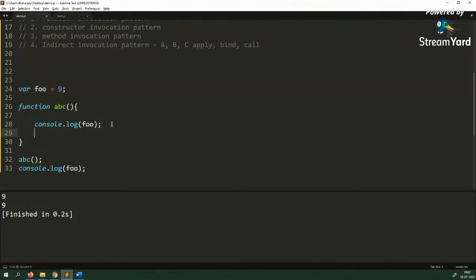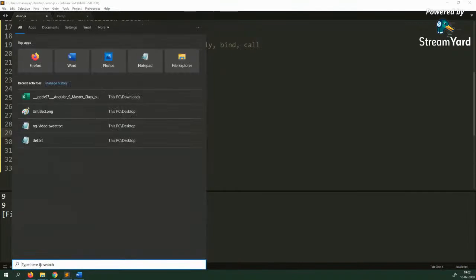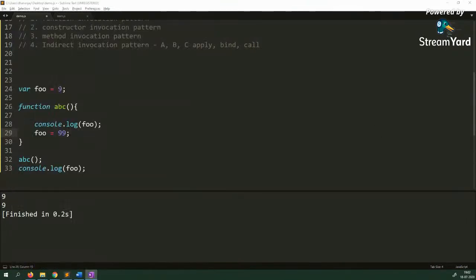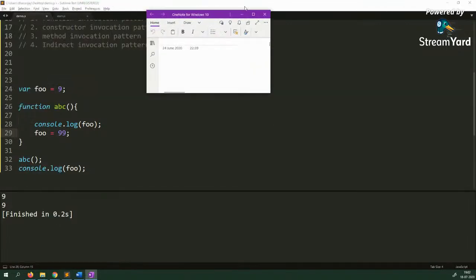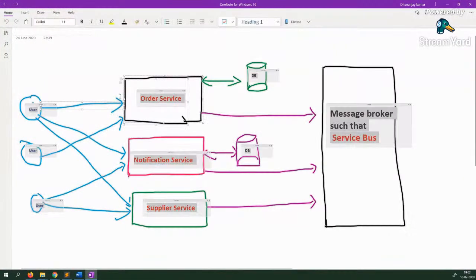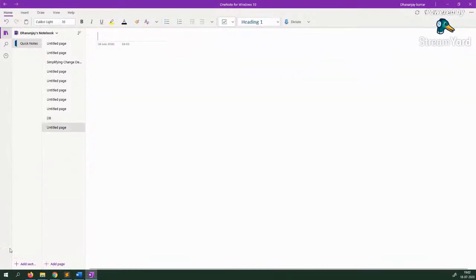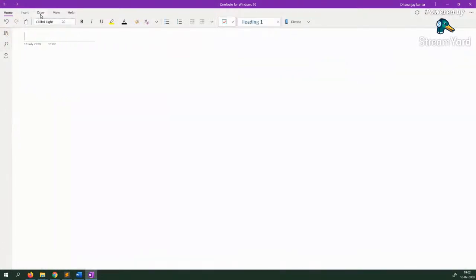Now if you go here and say that, hey, foo is equal to 99, so what would happen here? You are saying foo is equal to 99 means you are, let me open something, just a minute. Let me draw this diagram for you for a better explanation. All right, so let's say that right now what is happening, you have a global scope.